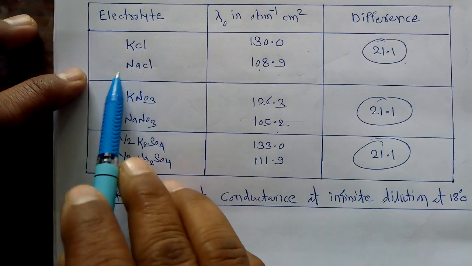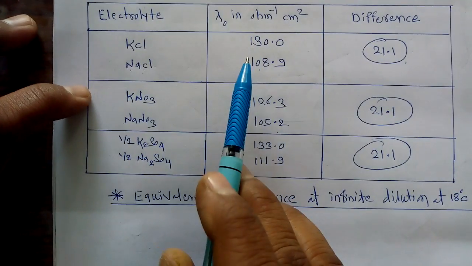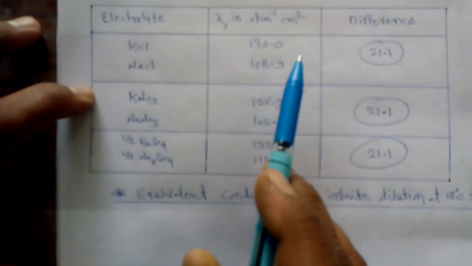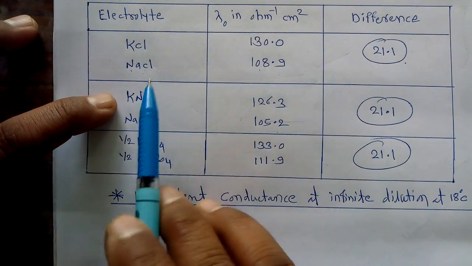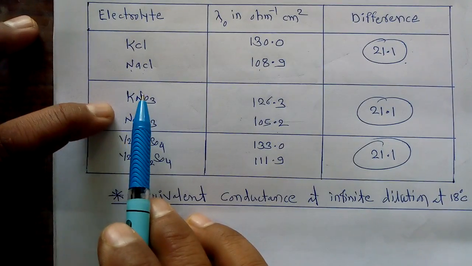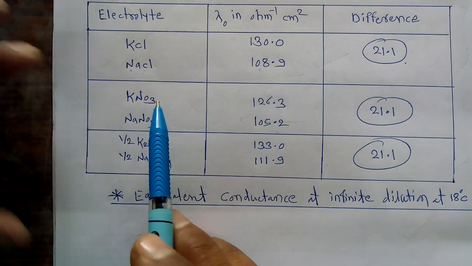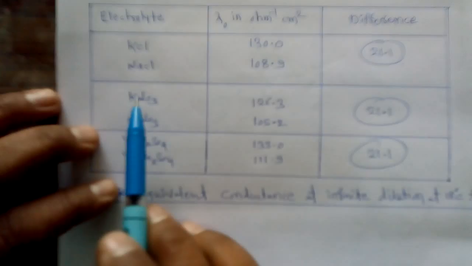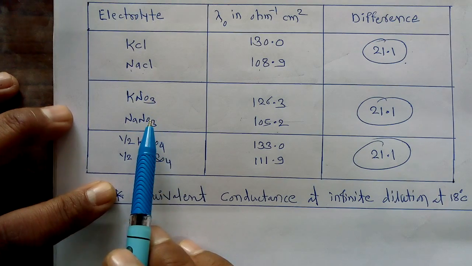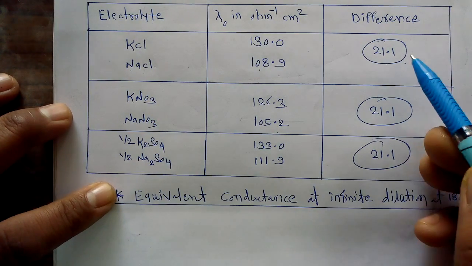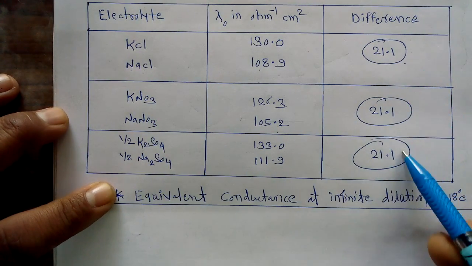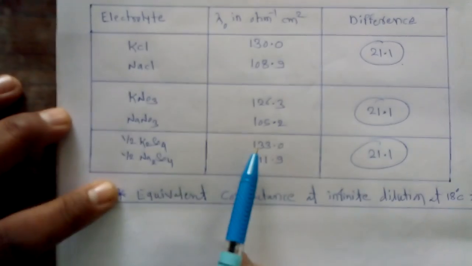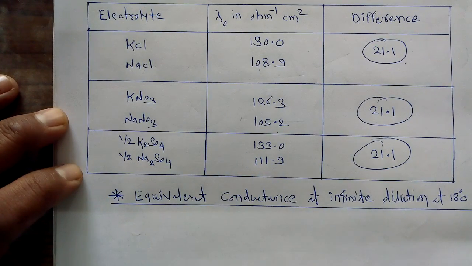The contribution of each ion towards this lambda 0 value is fixed, and it is independent of the co-ion with which it is associated or attached. So we can say that this independent nature of each and every ion contributes a similar difference between the lambda 0 values at infinite dilution.